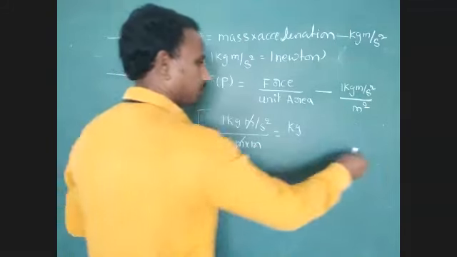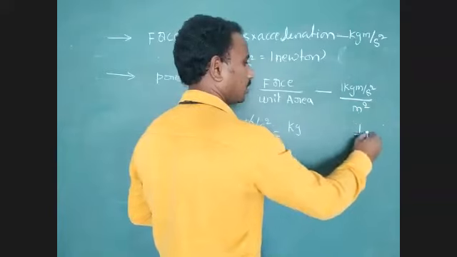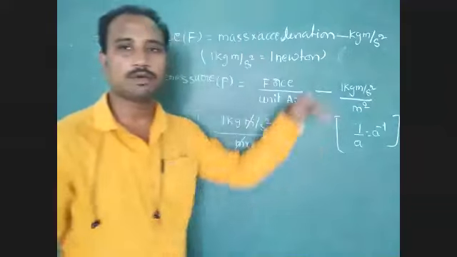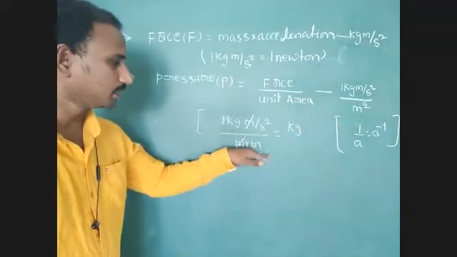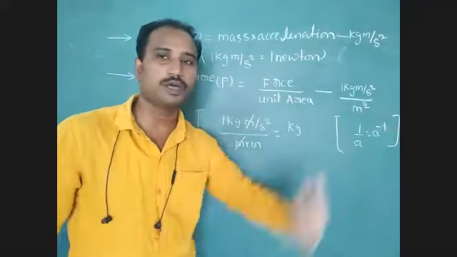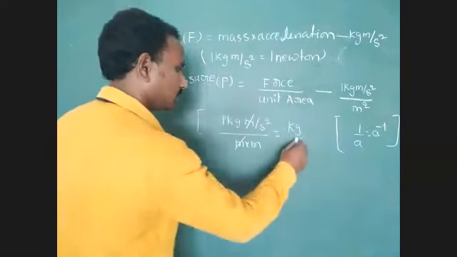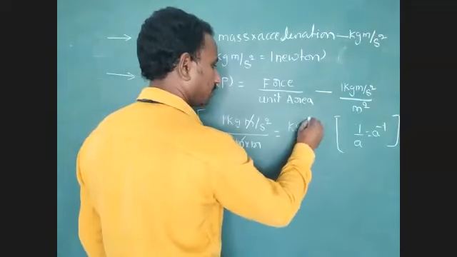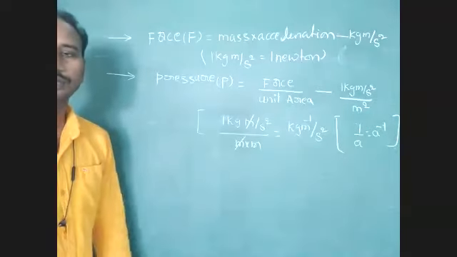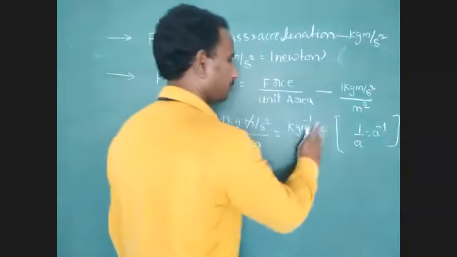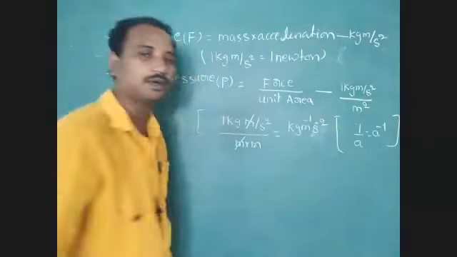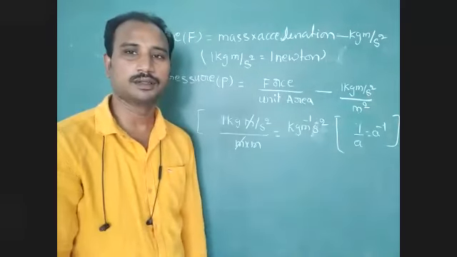Meter, we have to write this condition, very important: 1 by A equals A power minus 1. Here meter is in the denominator, so 1 by M we write as M power minus 1. So we write kg meter power minus 1 per second square, or second power minus 2. Second power minus 2. Understood, students? Do you have any doubt?